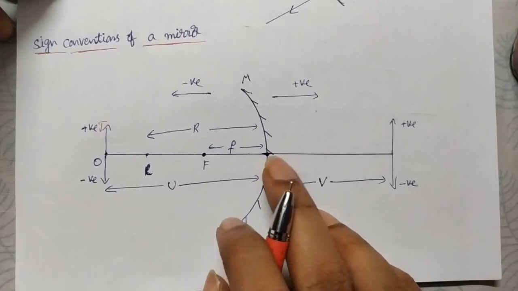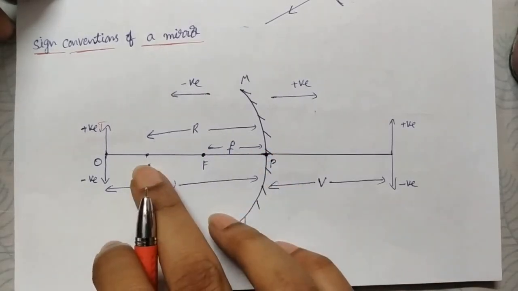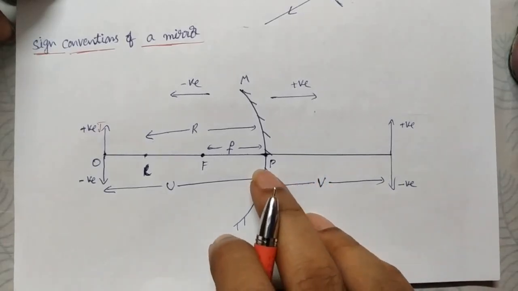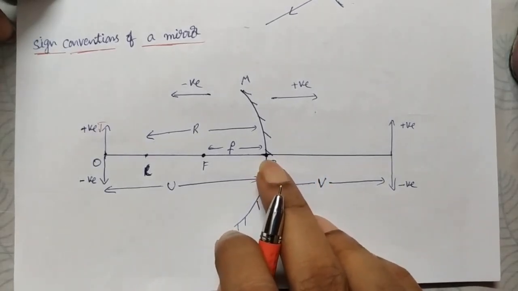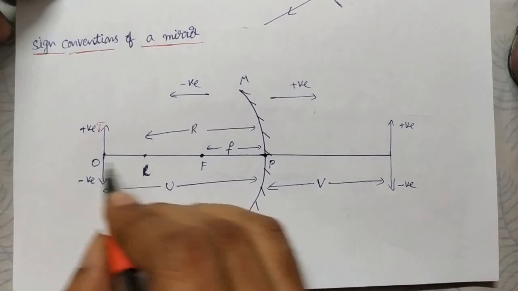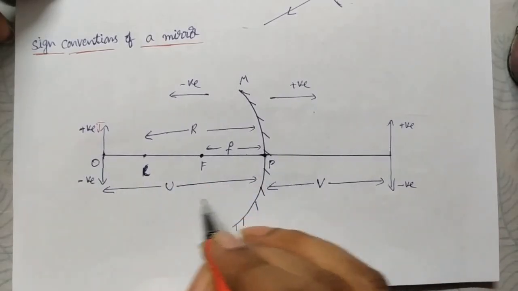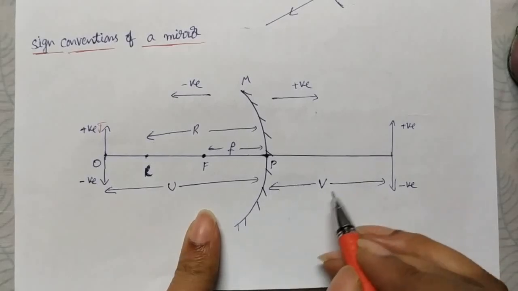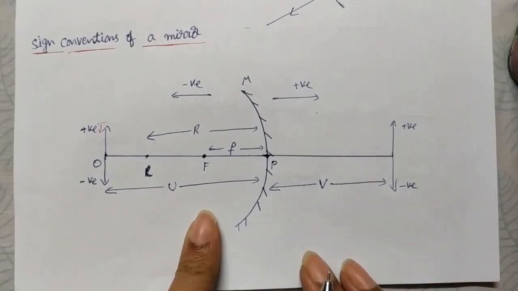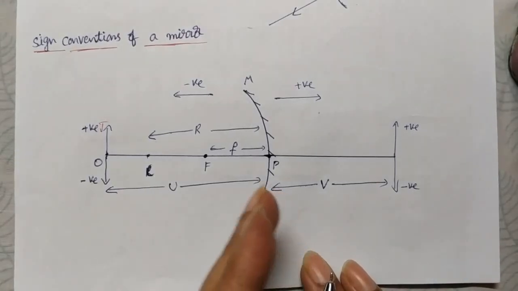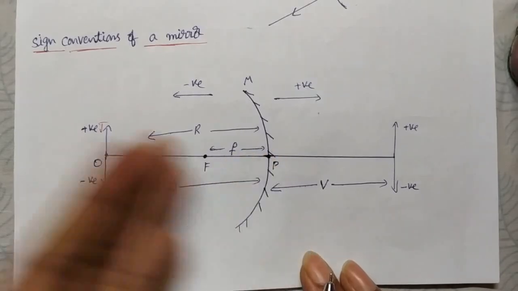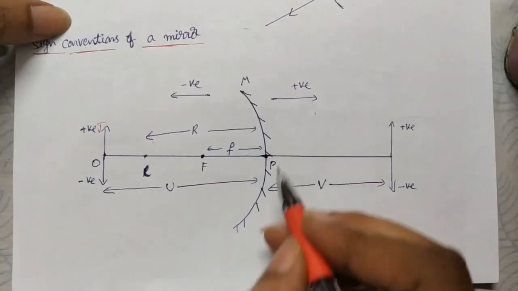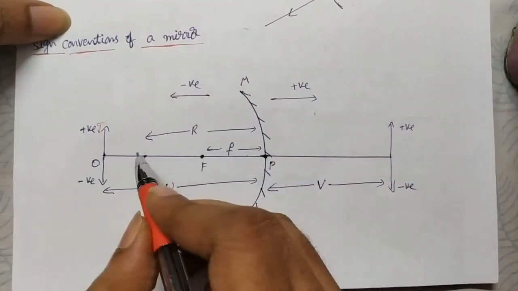Everything, whether focal length, radius of curvature, object distance or image distance, is always measured from the pole of the mirror. So the distance from here to here is U, the object distance, and the image distance is represented with V. Whatever distances we measure from the pole in front of the mirror are always negative. For a concave mirror, the focal length is negative and the radius of curvature is negative.